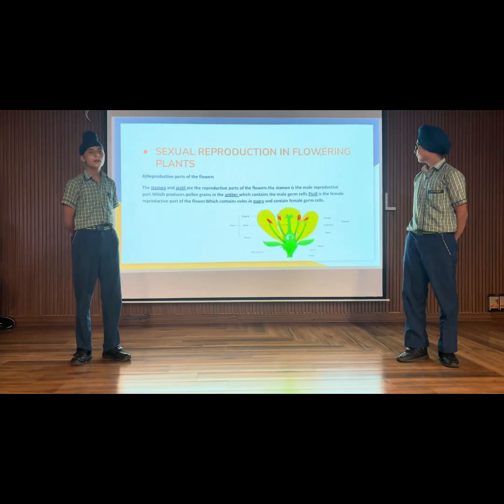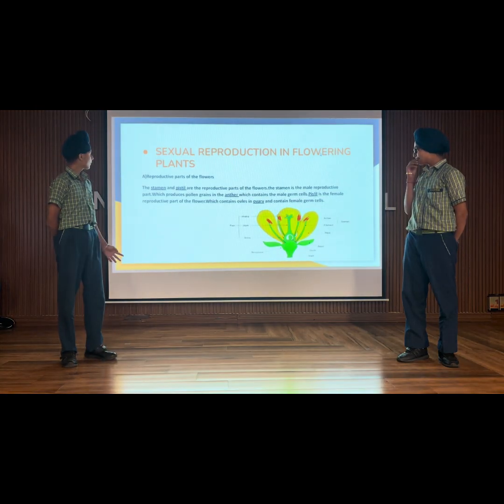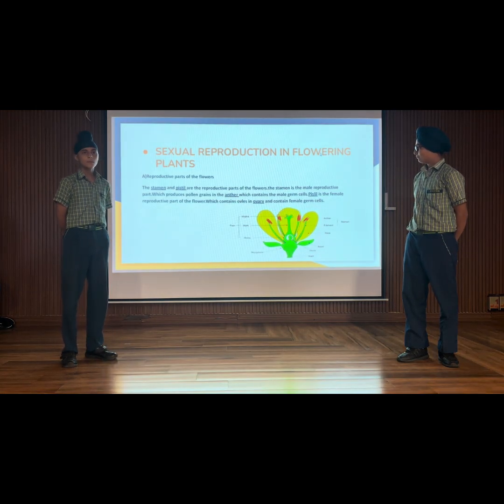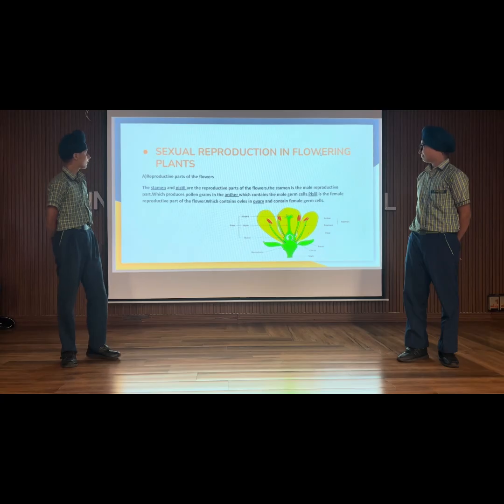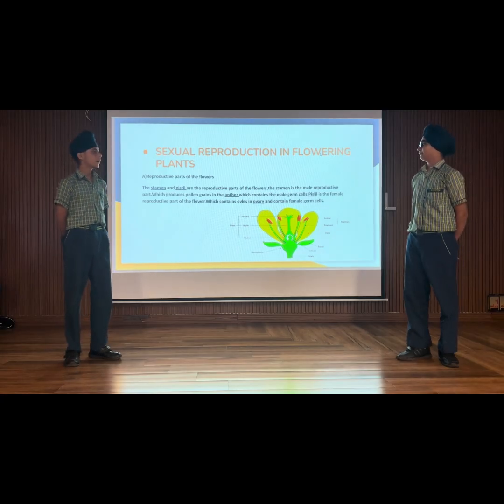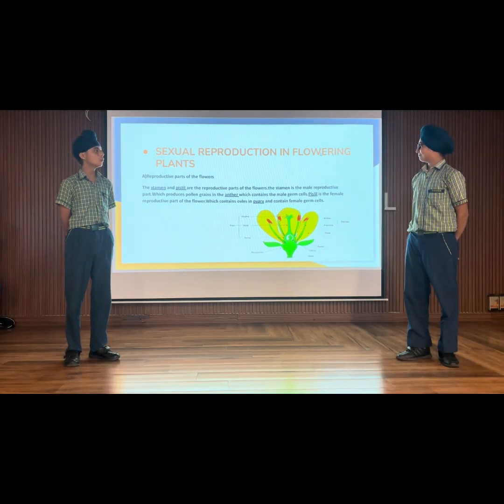Like in a flower, the reproductive parts of flowers are the stamen, pistil, anther, and stigma. These grow, and then the ovary reproduces into offspring of life.